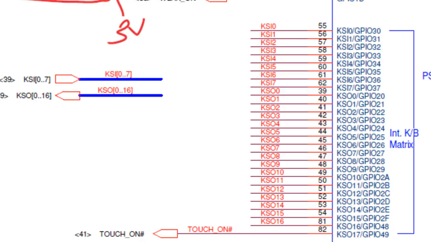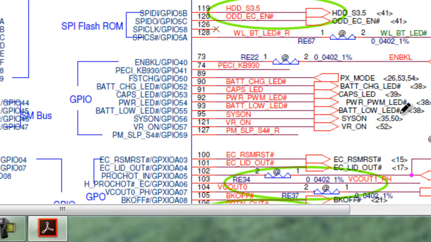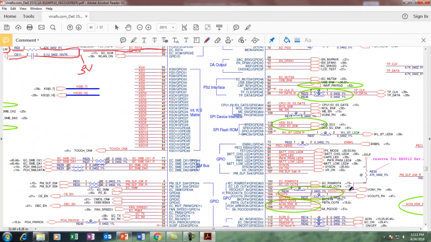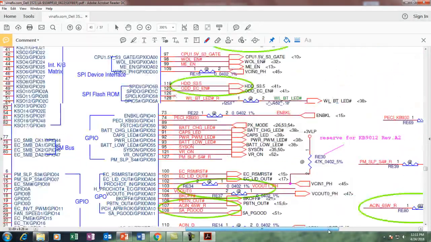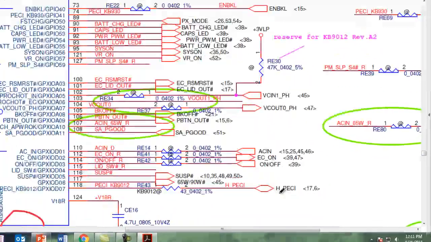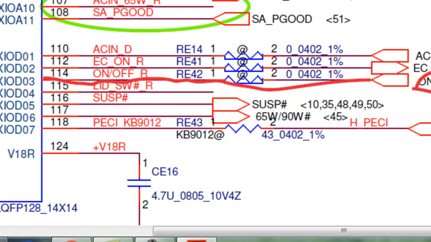Now my SIO is ready to work. Next I have to press the on off button, the power button. My power button is on pin number 114. You can see here is the return on off, pin number 114. Here I should get a 3 volt, but when I press the power button at that time it goes to 0, and again when I release the button, it comes back to 3 volt.